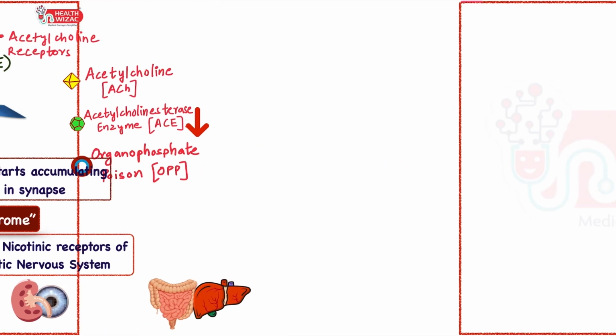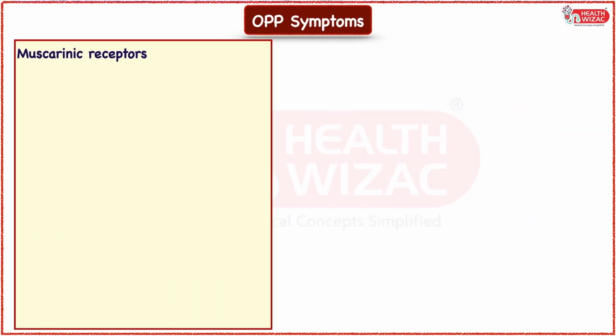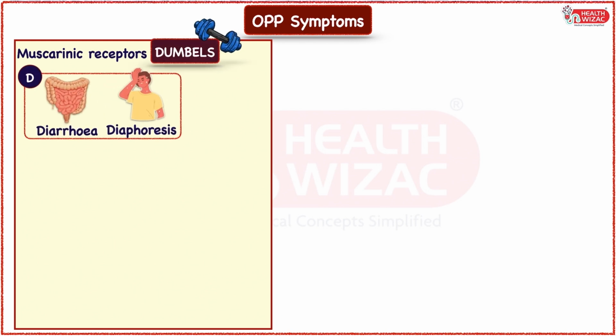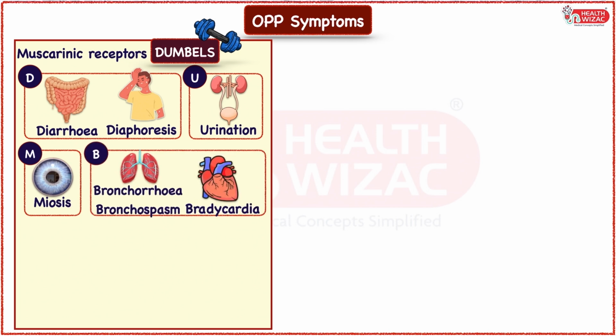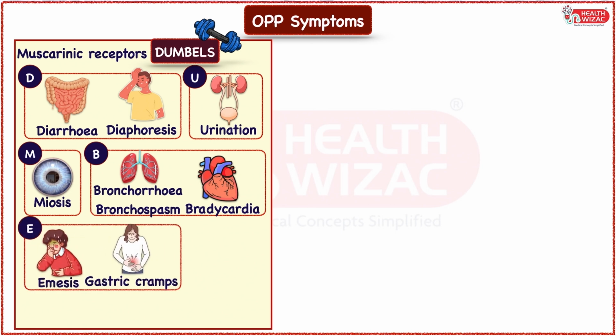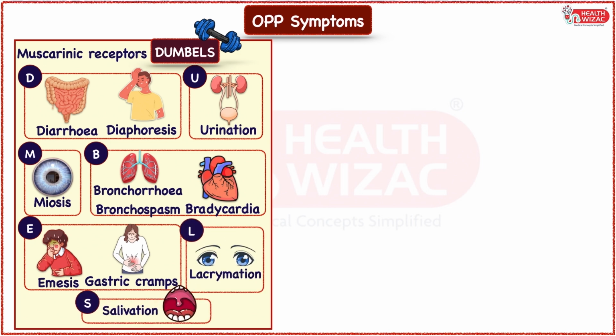Muscarinic receptor overstimulation is manifested through symptoms which go by the mnemonic DUMBBELS, where D stands for diarrhea and diaphoresis, that is excess sweating, U stands for urination, M stands for miosis, that is pinpoint pupils, B stands for bronchospasm, bronchorrhea, and bradycardia, E stands for emesis or vomiting, along with gastric cramps, L stands for lacrimation, and S stands for salivation.